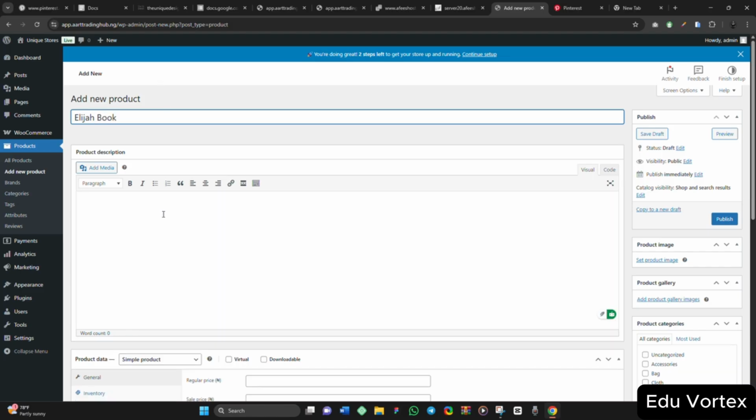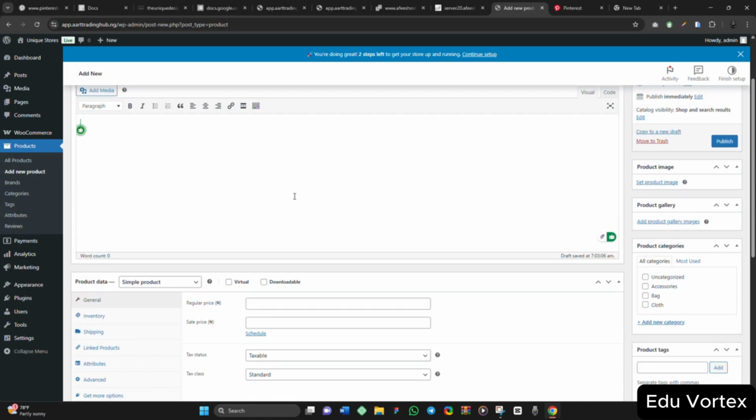Let me put it like this. For the description, I'm going to put the description of the book. Everything, the description of the book, this is where you're going to put it.